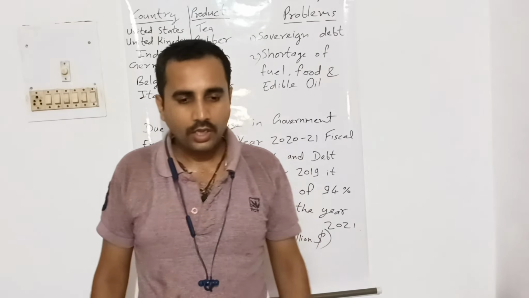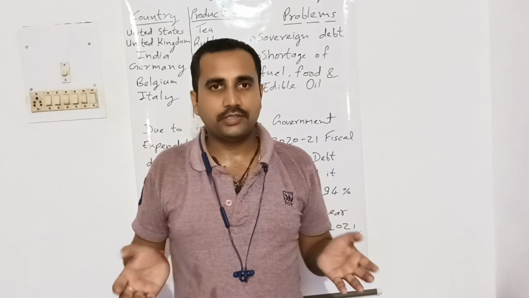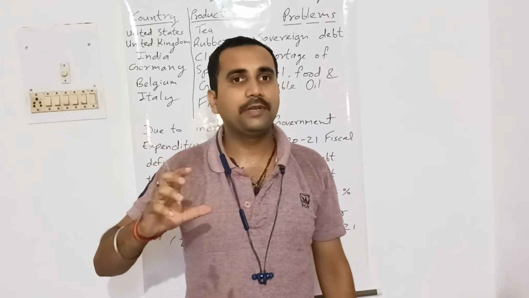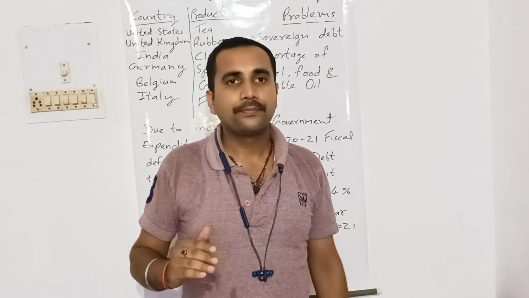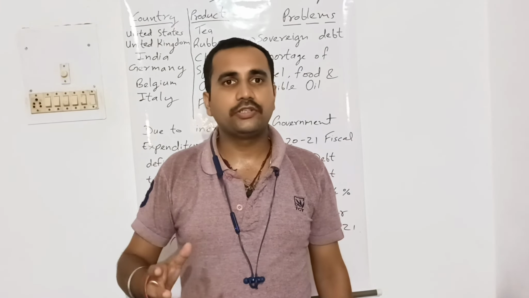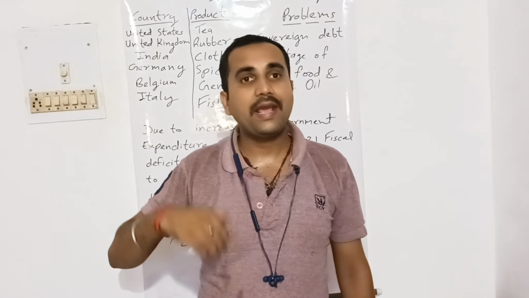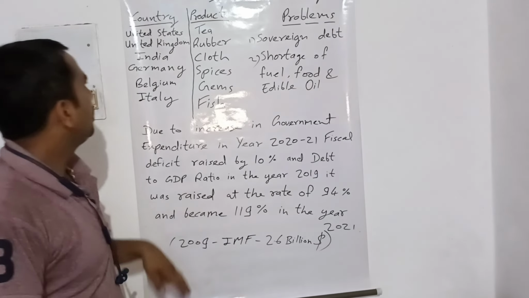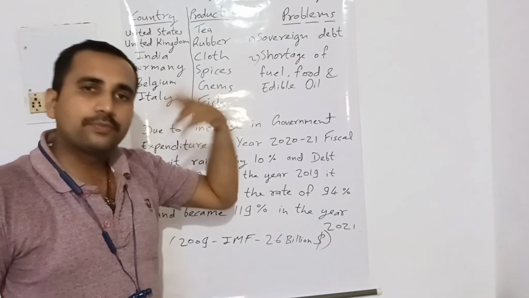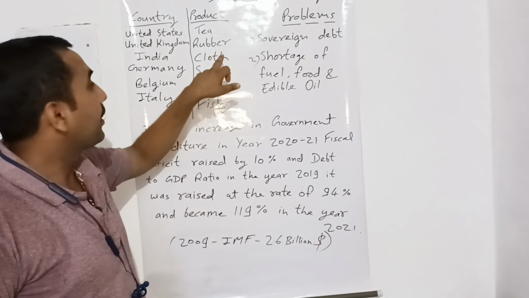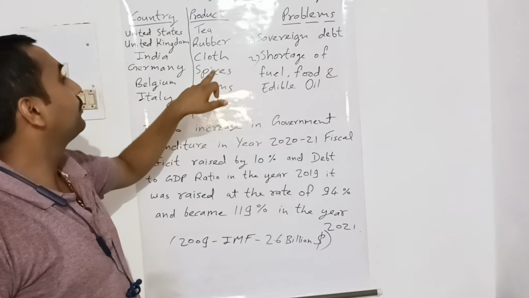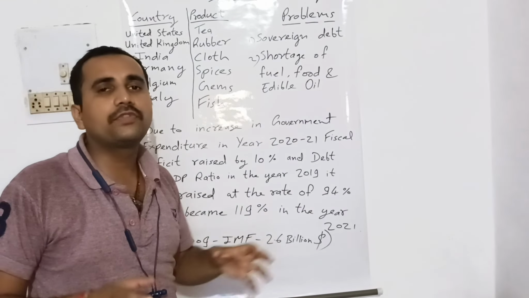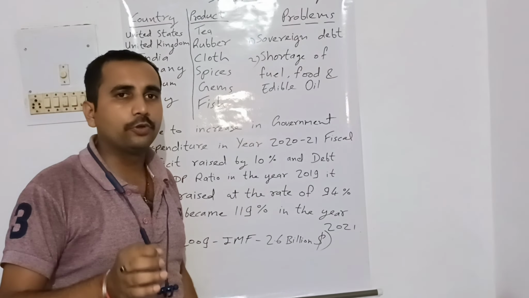Second thing, what are the pillars of the Sri Lankan economy? How was Sri Lanka doing business with other countries, what products were they exporting to others, and how were they earning? Let us see. The products which they export to other countries: tea, rubber, cloth, spices, gems, fish, and some coconut products.